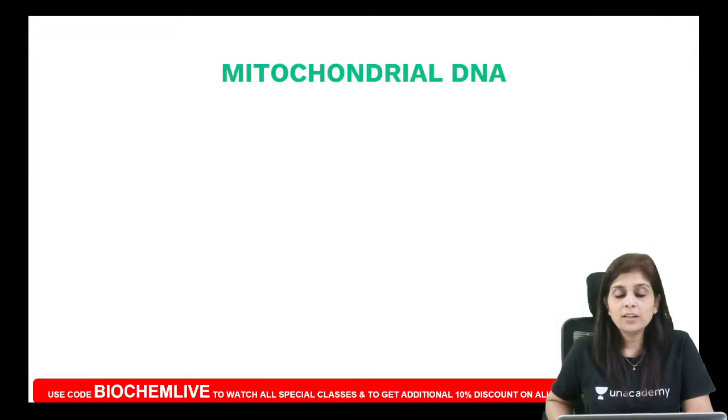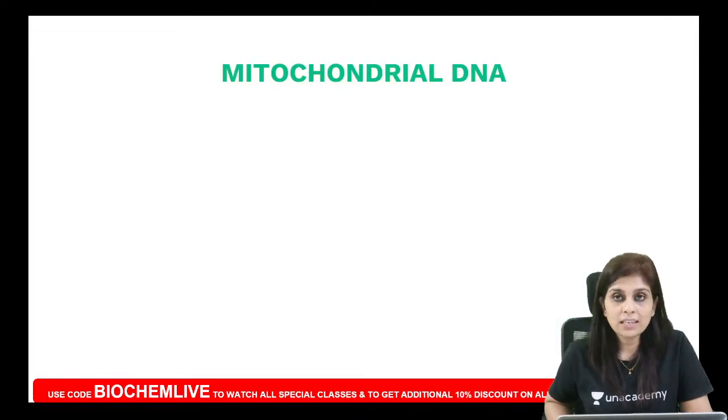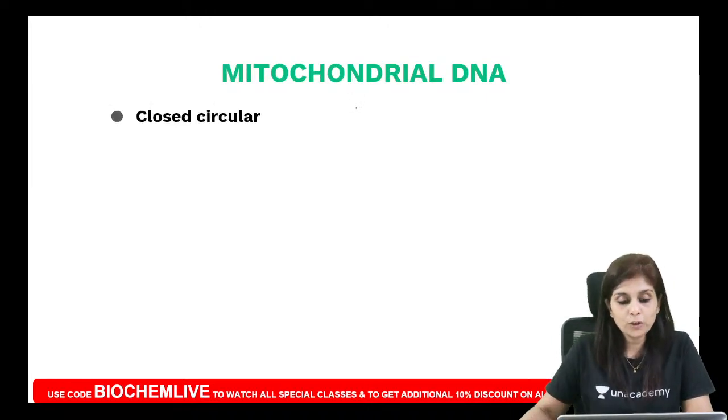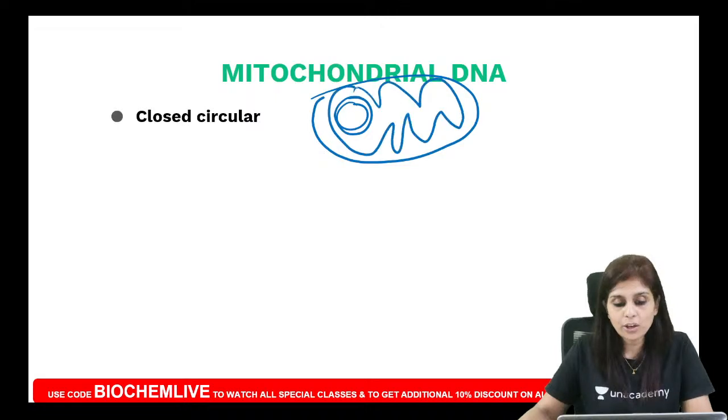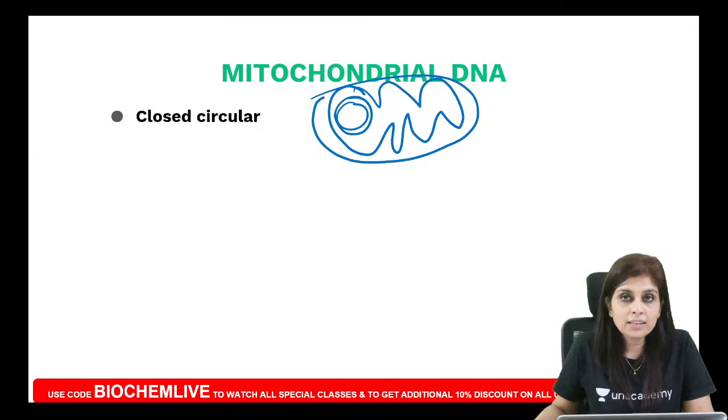So what are the facts that you need to know about mitochondrial DNA? As I just now told you, it's a closed circular DNA similar to plasmids of prokaryotes. We actually consider mitochondria as a prokaryote which has gained entry into eukaryote. But because this mitochondria provides us with some survival advantage, we have allowed it to get into symbiosis. Do you all understand this? So mitochondrial DNA is a closed circular DNA similar to plasmids of prokaryotes.